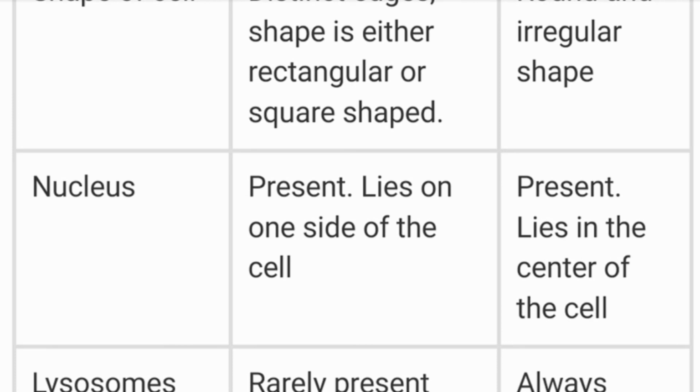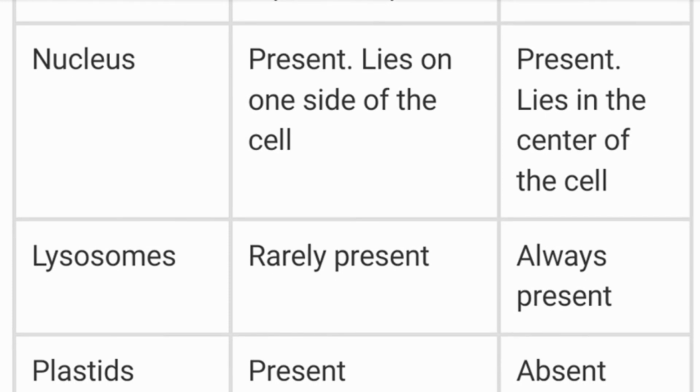Nucleus present. In animal cell also it is present, but nucleus is placed at one side in plant cell, whereas it is located at the center in the animal cell. Because the vacuoles are larger in plant cell, so that's why the nucleus is sidewise. Secondly, we talk about vacuoles. Vacuoles are large in shape in plant cells and smaller in animal cells.